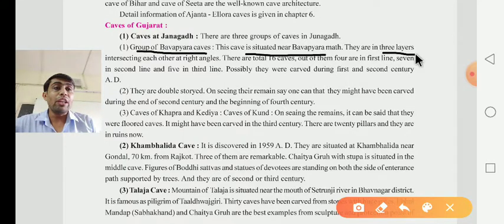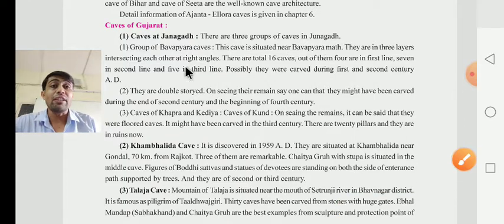They are in three layers, and these three layers intersect each other at a right angle. There are a total of 16 caves. Out of them, 4 are in the first line, 7 in the second line, and 5 in the third line.